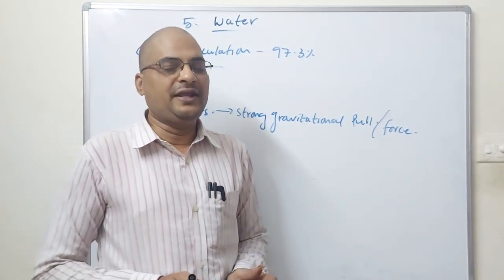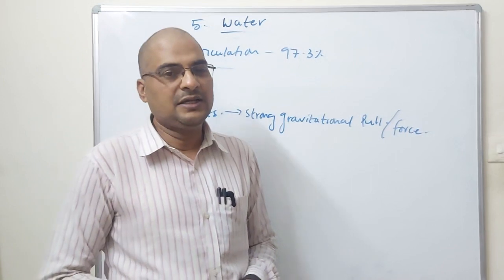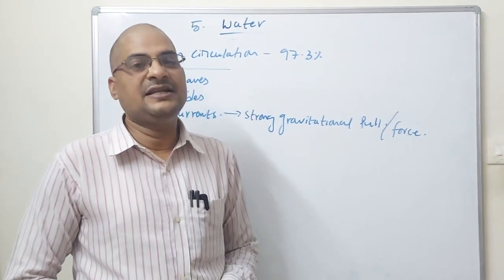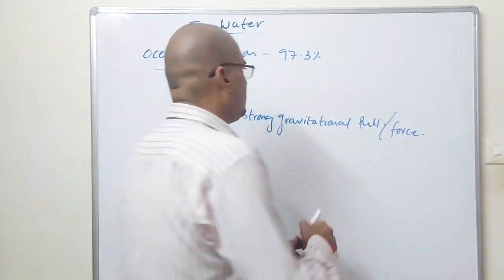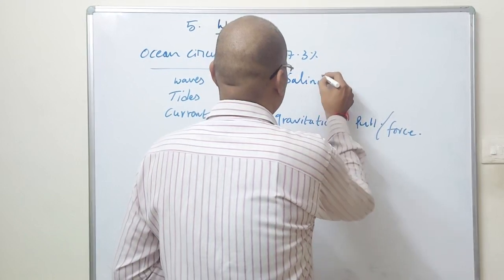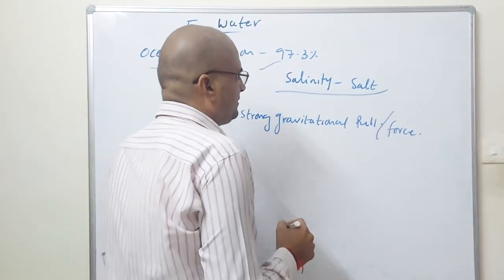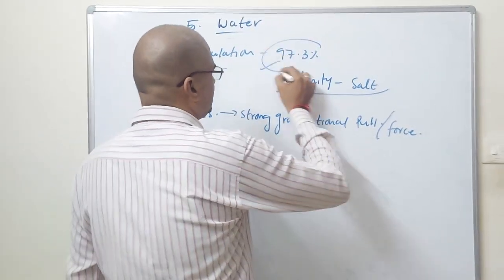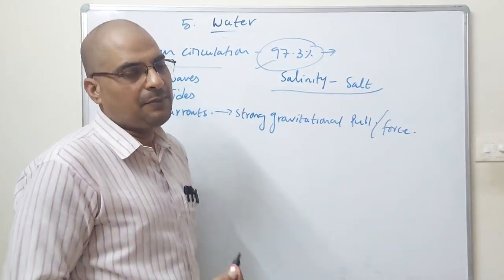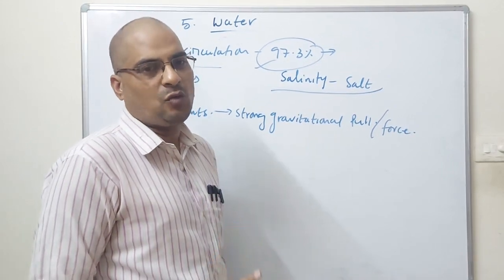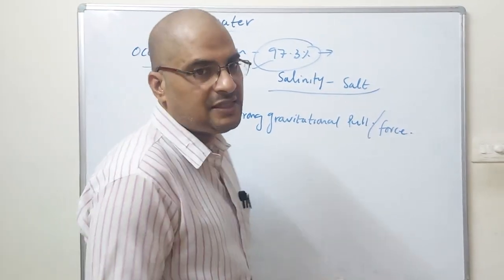And the oceanic body, the ocean, is 97.3 percent salt water, salinity. What is the meaning of salinity? It means salt. This 97.3 percent of salinity water is not useful for agricultural and domestic purposes, because it is only salty water.